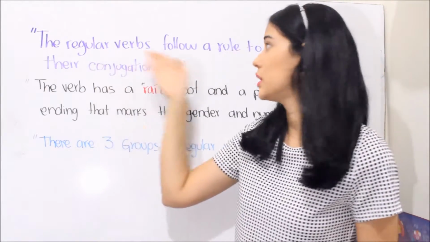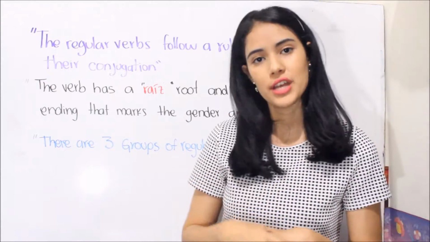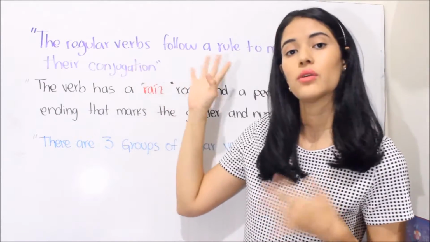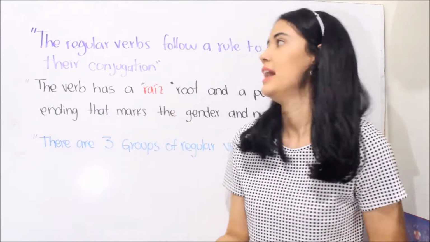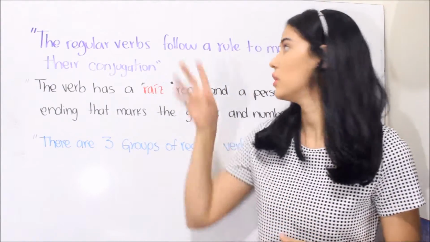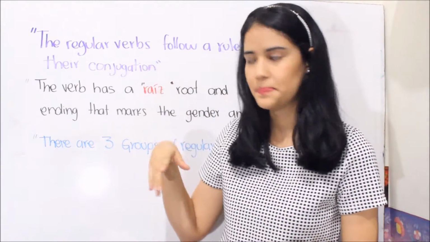First, the regular verbs follow a rule to modify their conjugation. Los verbos regulares siguen una regla para modificar su conjugación. Es decir, we are going to follow a rule to make the conjugation, okay?